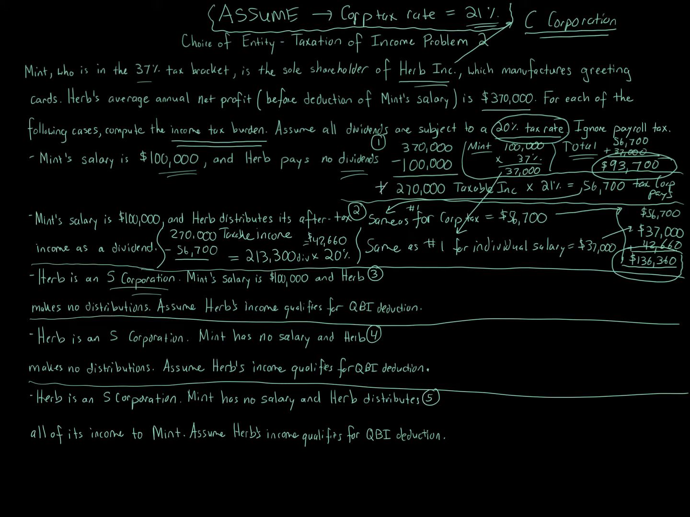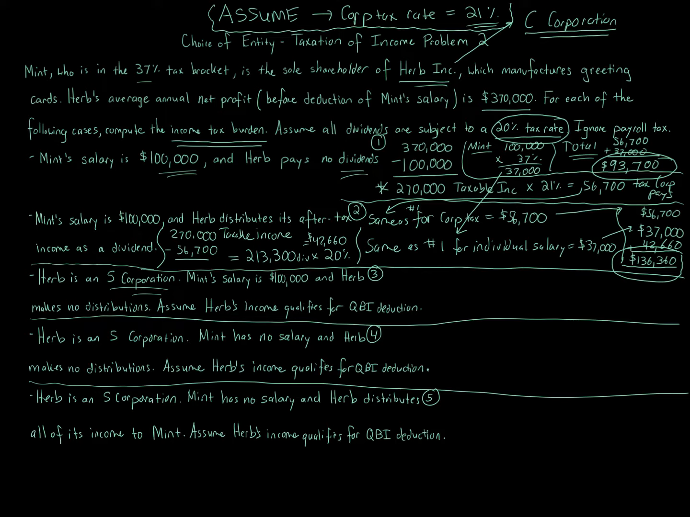So this $270,000 corporate taxable income, that's going to continue, right? Remember that was $370,000, the net profit minus the $100,000 salary. That's going to be really important. So the idea here is if Mint salary is still $100,000 and Herb makes no distributions, well, for an S corporation, distributions don't matter in terms of tax burden because you're allocated, right? You pay tax on the allocated income on paper. We saw that in previous problems.